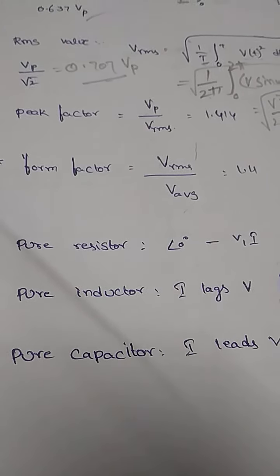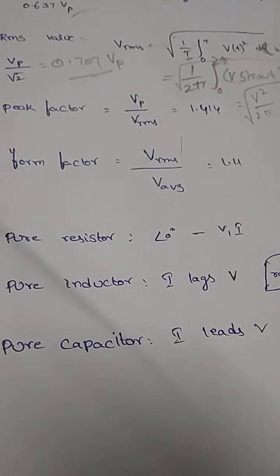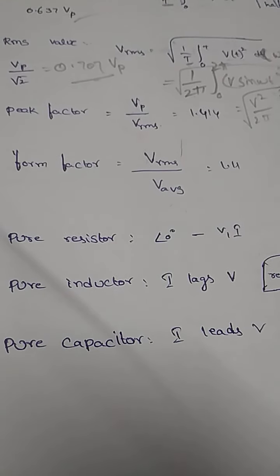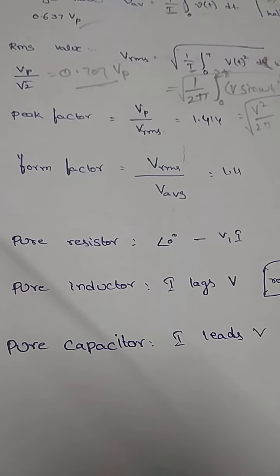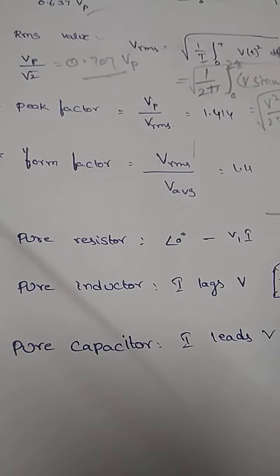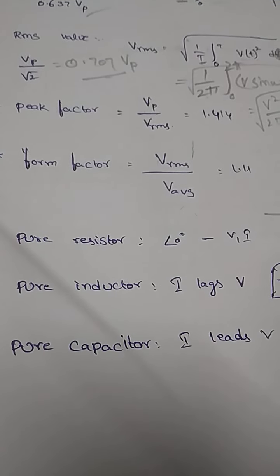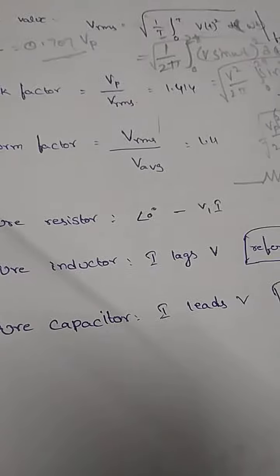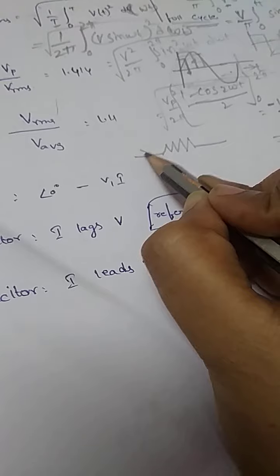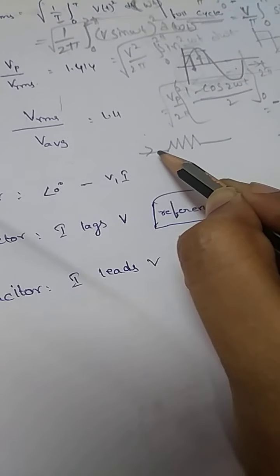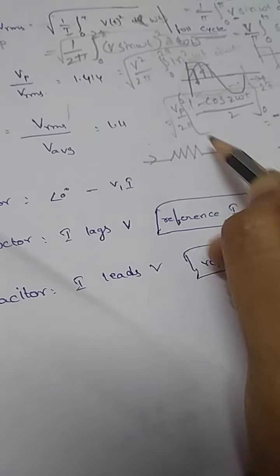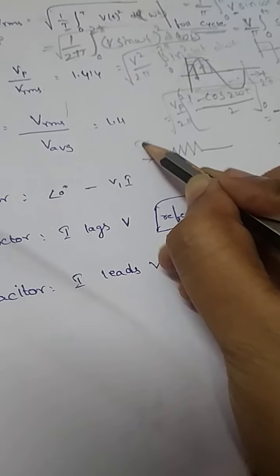How do the voltage and current relate in a pure resistor, pure inductor and pure capacitor? Already we know a resistor does not have any storage element. It just dissipates the energy. Whenever you place a voltage across the resistor, only then will the closed circuit be formed and current flow through it.